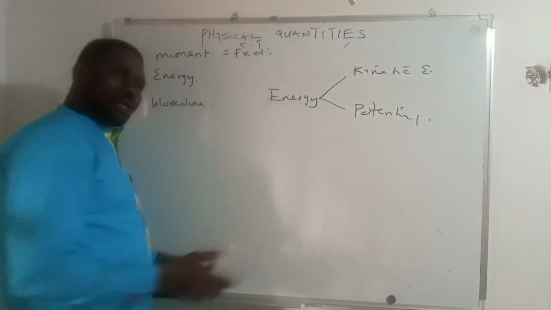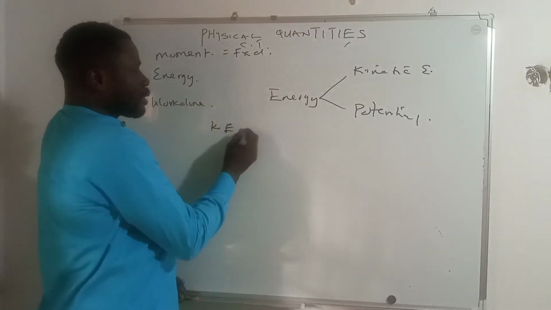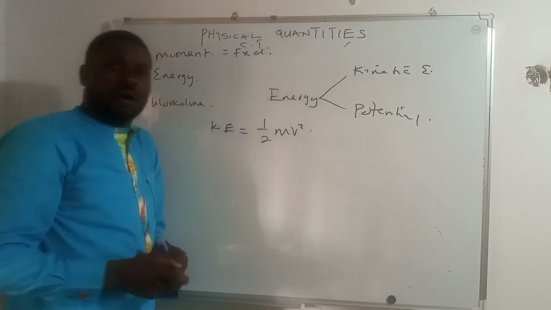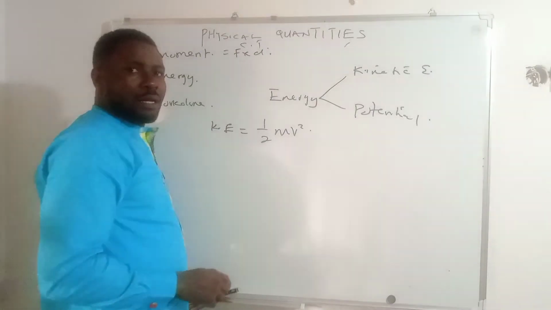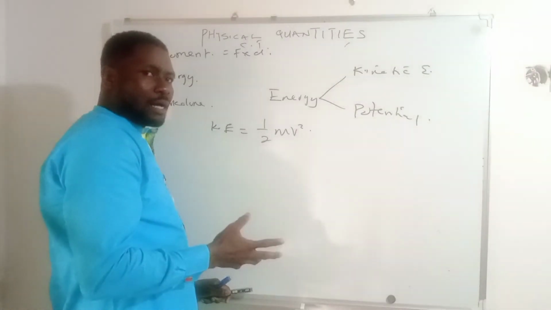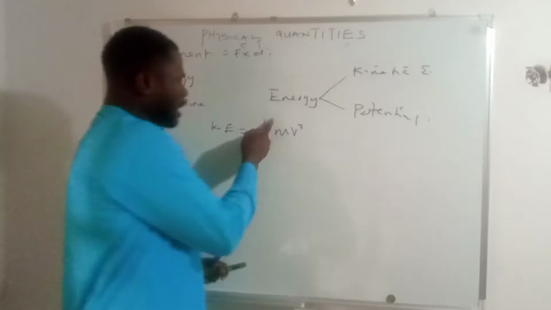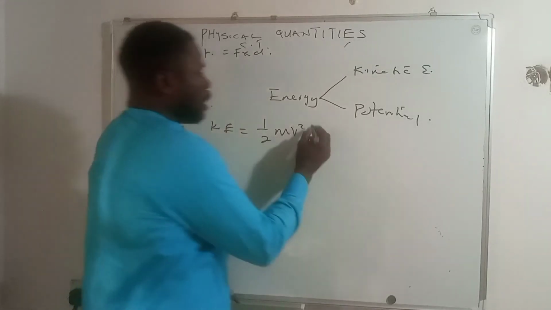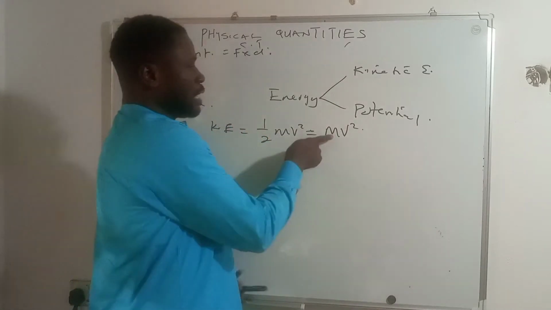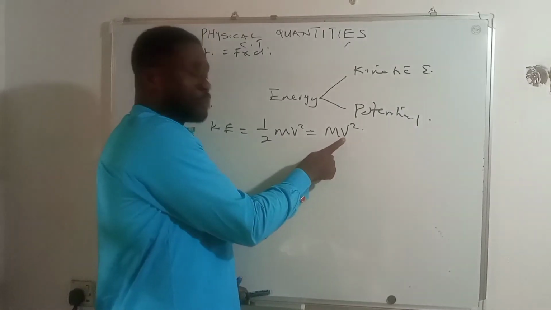Now let's confirm that. If we take for instance kinetic energy, you know that kinetic energy is half mv squared. Now 1 over 2 is not a quantity, it's a number, and numbers do not have units, so we will forget 1 over 2, and what we would rather have is mv squared. The m here of course represents mass, and the v represents velocity.